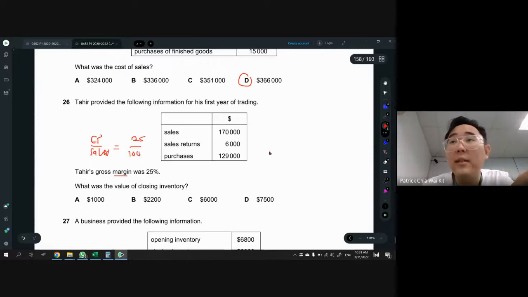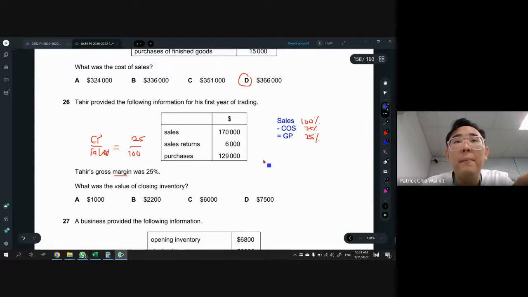Please always remember the main framework is sales minus cost of sales equals GP. So if you put back all the ratios, GP is 25%, your sales is 100%, and your cost of sales equals 75%.